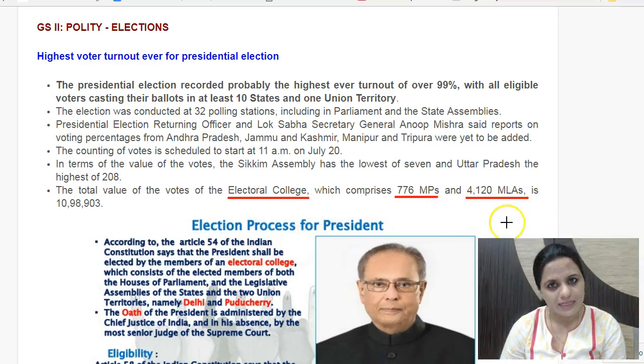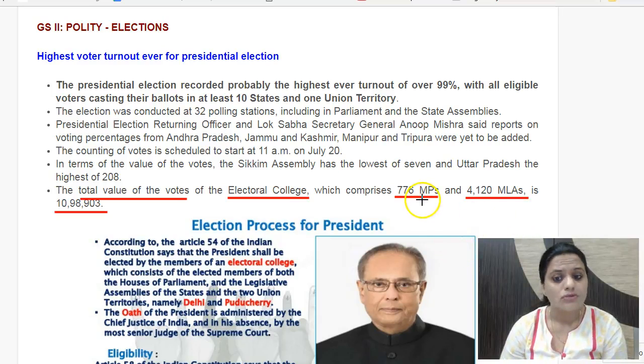And then MLAs, members of the Legislative Assembly of each state, and also the two union territories which have a Legislative Assembly, meaning Delhi and Puducherry. All elected members vote for the election of the president. The total value of votes you can see comes up to 10,98,903. The value of vote of MPs and MLAs is different.